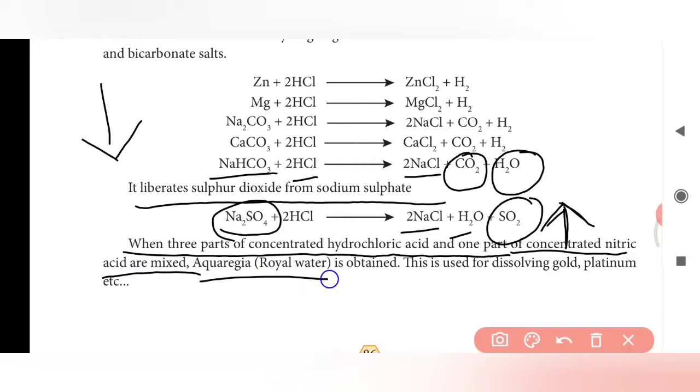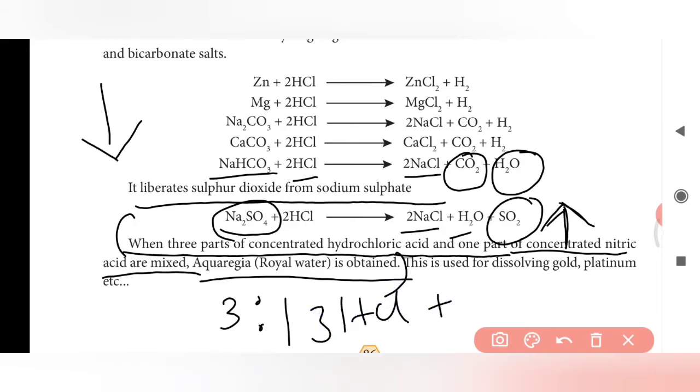aqua regia. It is very important. One more question and answer: aqua regia is nothing but royal water. What is the other name of royal water? It is nothing but aqua regia. Aqua regia is 3 parts of hydrochloric acid and 1 part of nitric acid. That is, 3 HCl plus 1 nitric acid, that is HNO3.